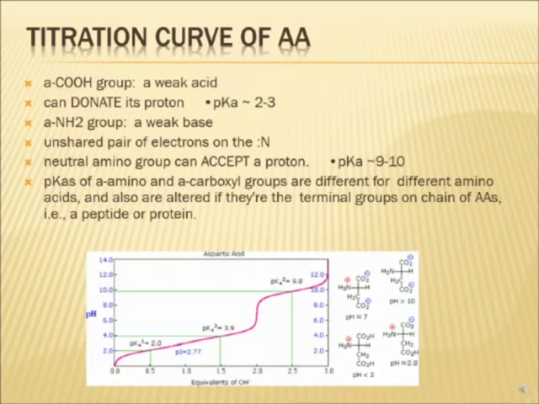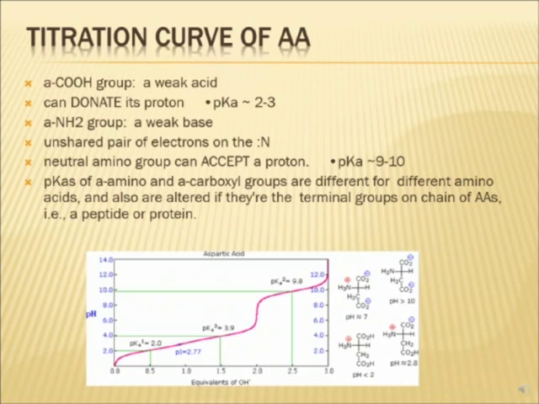This is the titration curve of aspartic acid, and you see that aspartic acid is an amino acid which has more dissociable groups other than the alpha groups. It has an extra gamma carboxyl group, so here it will be slightly different. In all it will have 3 dissociable groups: one is the alpha amino group, one is the alpha carboxyl group, and the other is the gamma carboxyl group.